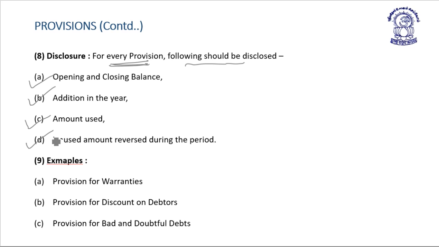Reversed means transferred back to profit and loss account. Examples of provision are: provision for warranties, provision for discount on debtors, and provision for bad and doubtful debts.